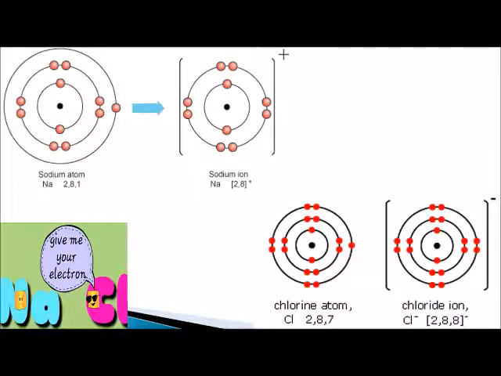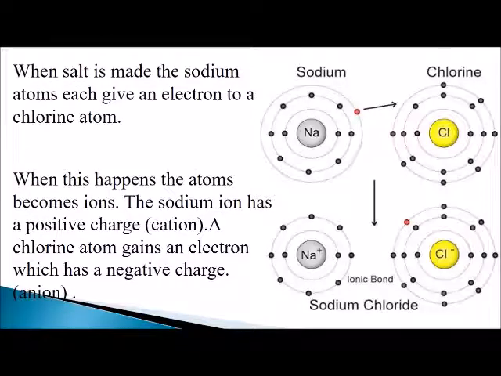These two diagrams show the formation of the sodium ion and the chloride ion: the sodium atom loses its one electron, forming the sodium ion, and the chlorine atom gains one electron, forming the chloride ion. When the sodium atom gives its outermost electron to the chlorine, it becomes a cation, and when the chlorine atom gets one electron from sodium, it becomes a negative ion, or an anion.